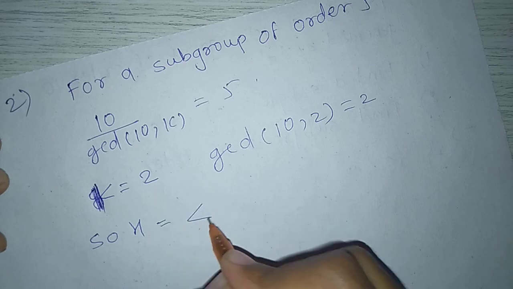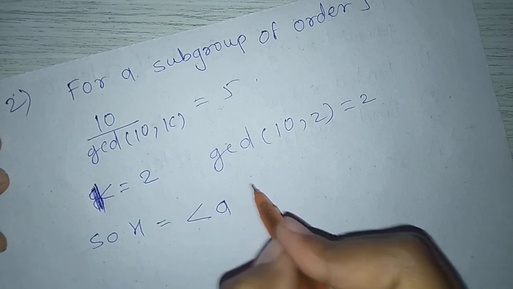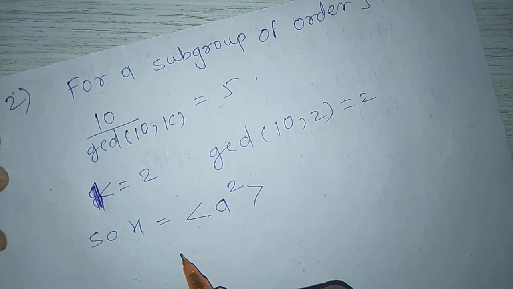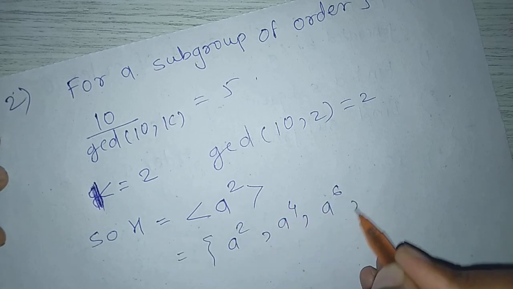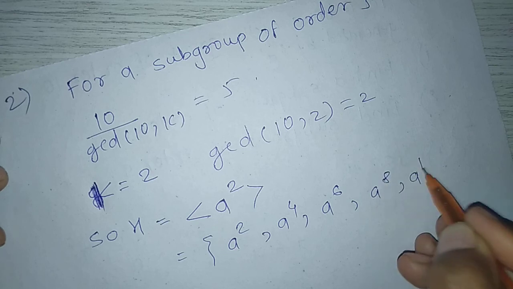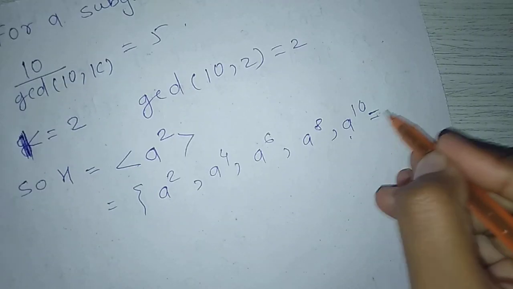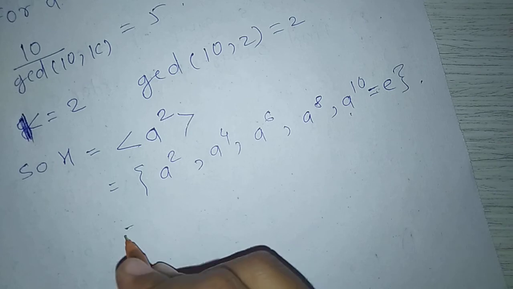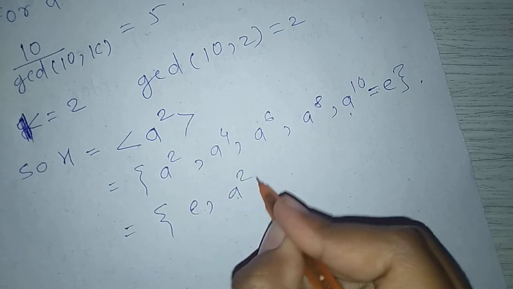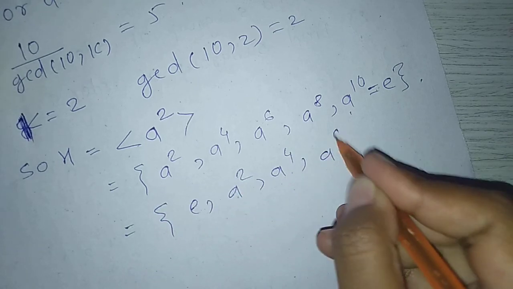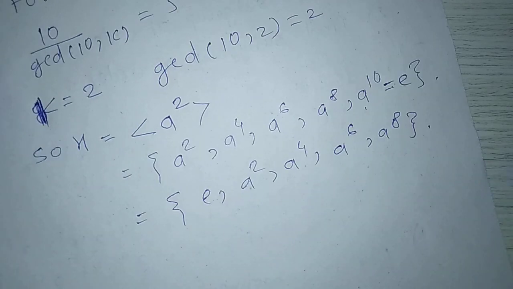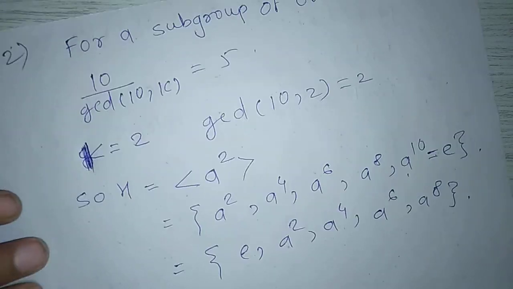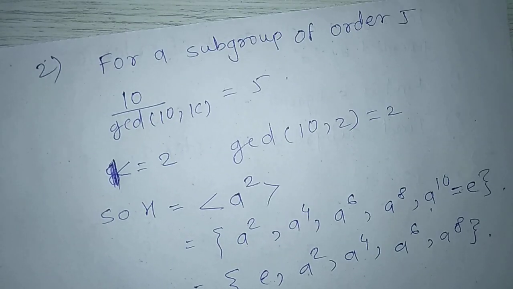So, h equals the set generated by a raised to 2, which is equal to {a square, a raised to 4, a raised to 6, a raised to 8, a raised to 10}, but a raised to 10 is identity, so we stop here. So, we get {a square, a raised to 4, a raised to 6, a raised to 8} as the required subgroup of order 5. We stop here.